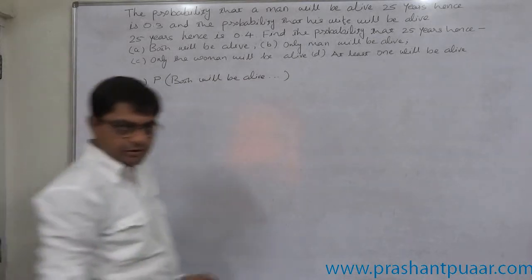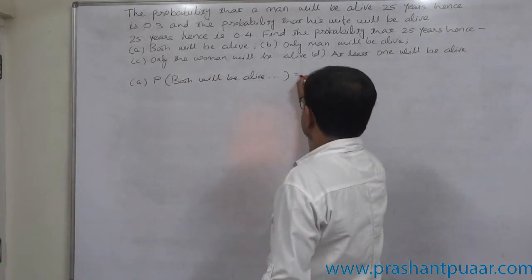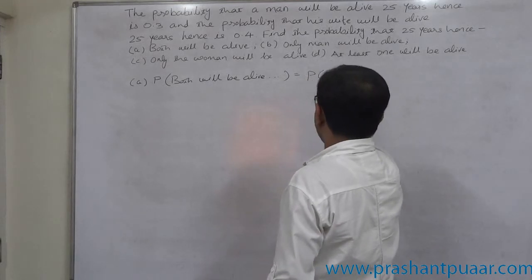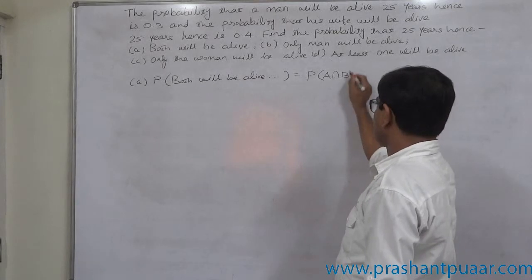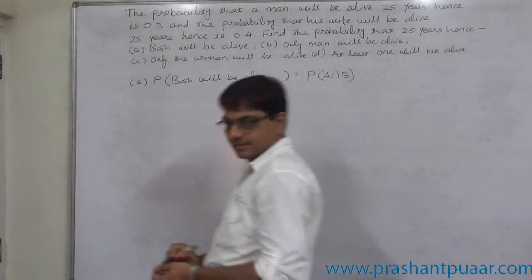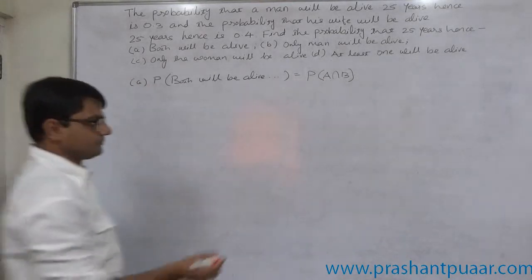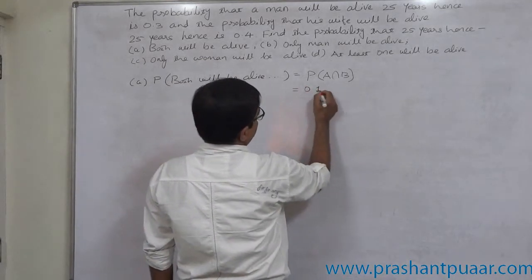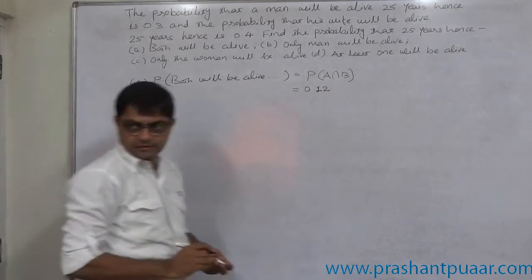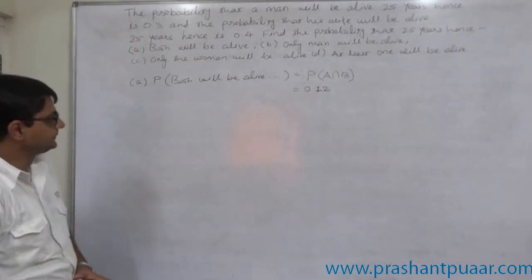Which sign should we use? This is the case of probability of A, the man will be alive, and intersection, his wife will be alive. P of A intersection B, and as we calculated earlier, it is 0.12.